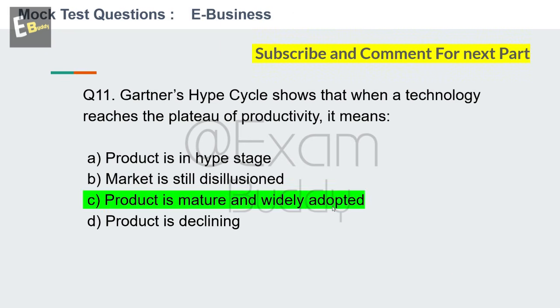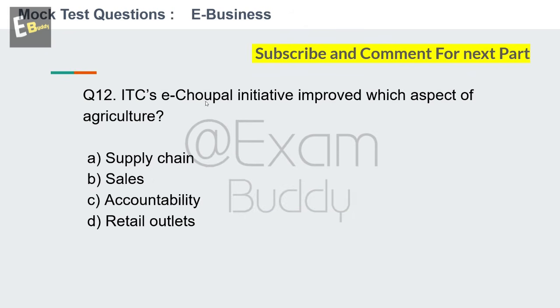And the answer is C, product is mature and widely adopted. Now let's go to question number 12. ITC's e-Chopal initiative improved which aspects of agriculture? So these are the options: supply chain, sales, accountability, retail outlets. So your time starts now.